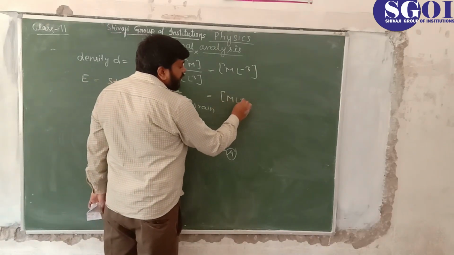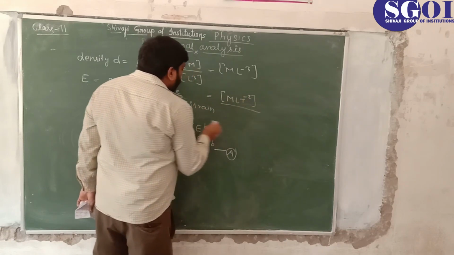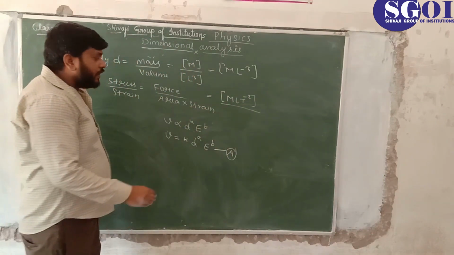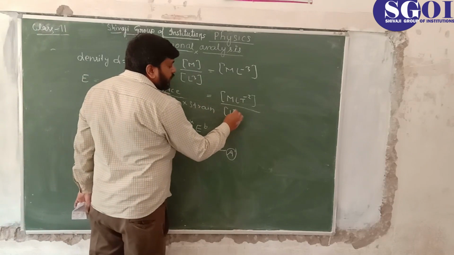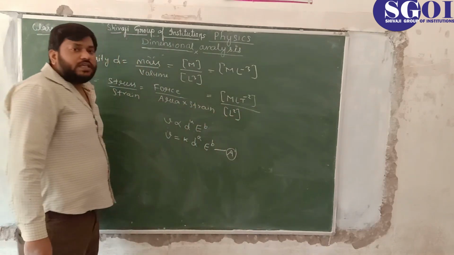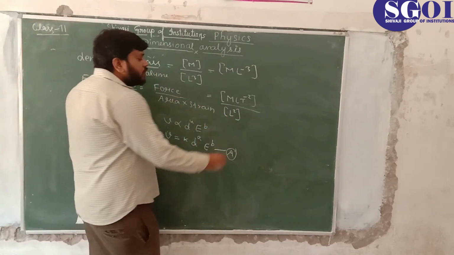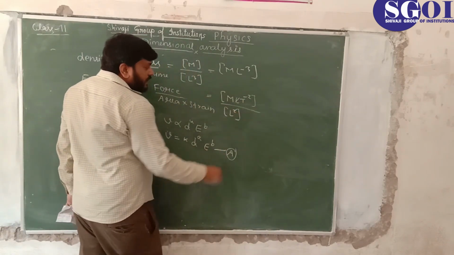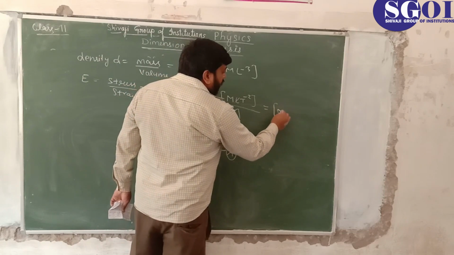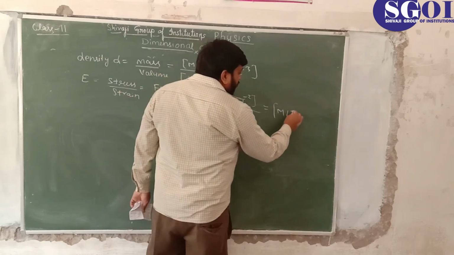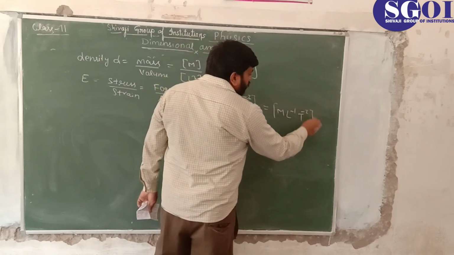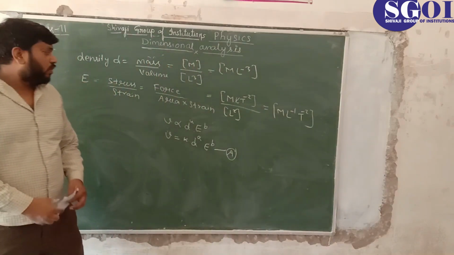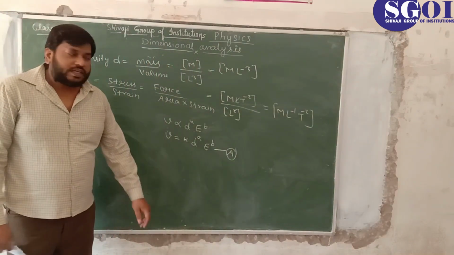It is M L T to the power minus 2. For area, length into breadth, that is L into L, that is L squared. So we are putting L squared here. Strain is a dimensionless quantity, so we are not putting its dimension here. Just solve it, L and L cancel, so it becomes M L to the power minus 1 T to the power minus 2. This is the dimensional formula for the modulus of elasticity.